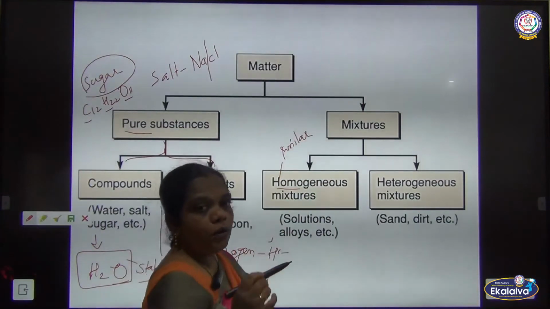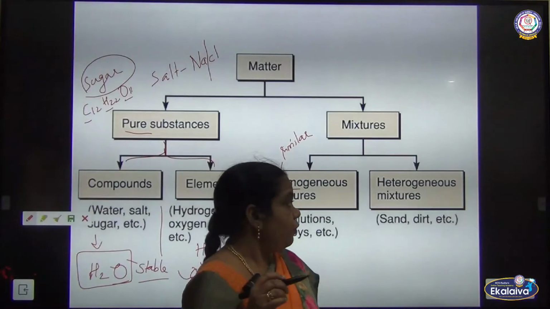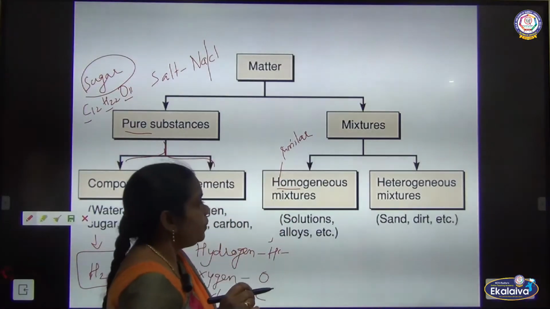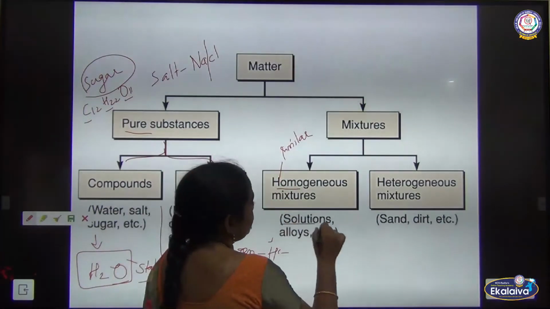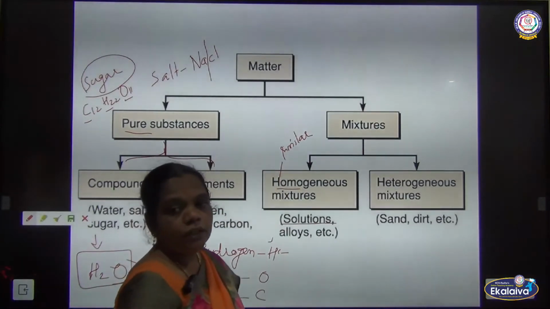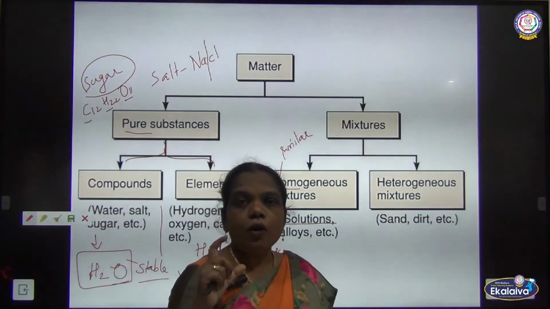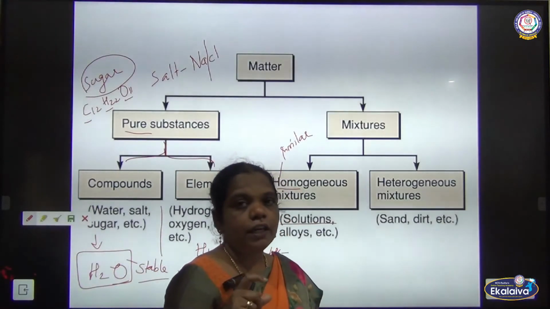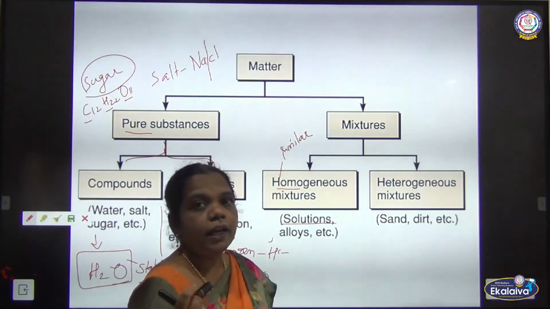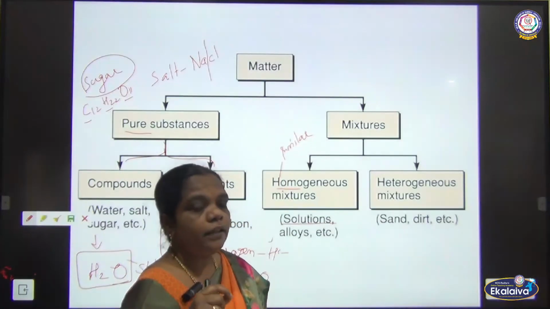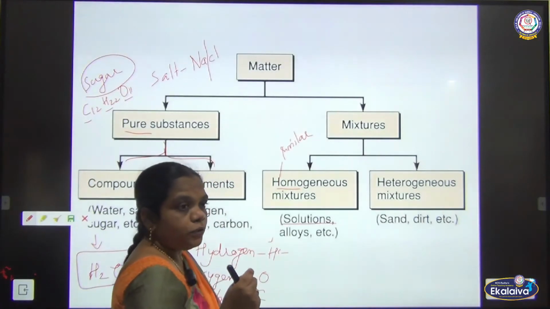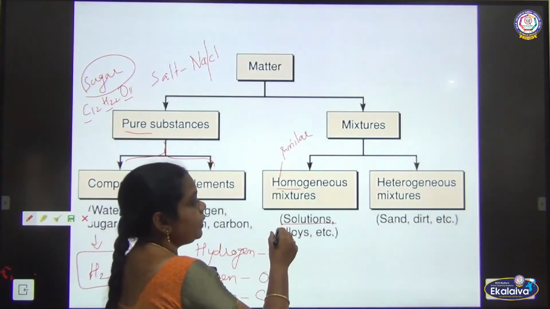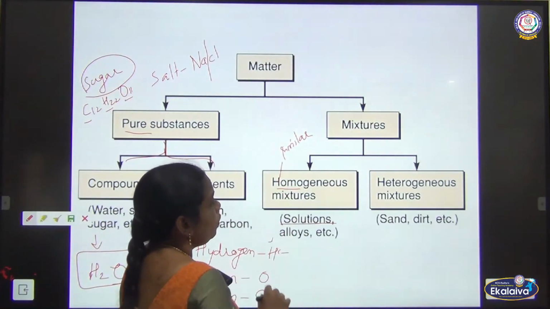In the two or more substances mixed, they are found in the form of similar types of substance. If you take a solution, sugar solution or salt solution, it is found in the liquid state only. It contains water and salt, or water and sugar particles, but it exists as a liquid state, so that it is called what?